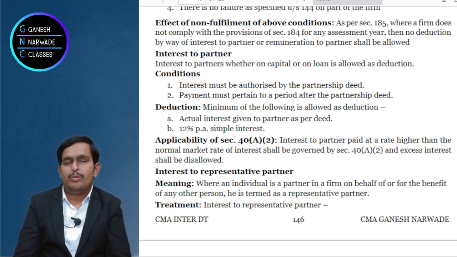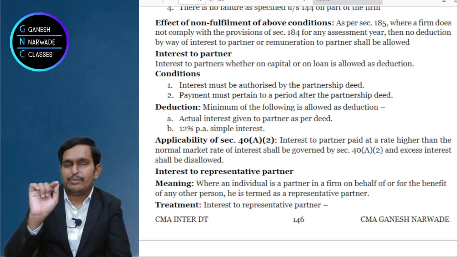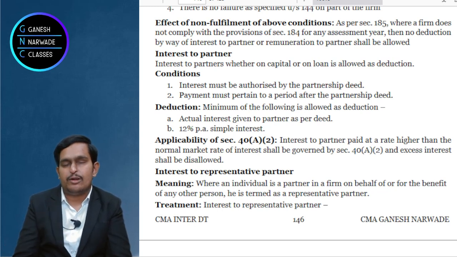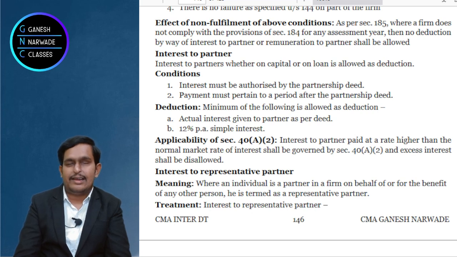Okay, how much deduction will you get? One, actual interest. First thing is what? Actual interest which you are paying as per the deed. Second one is 12%. So whichever is lower will be allowed as deduction. Actual interest as per deed or 12%, whichever is lower, will be allowed as deduction. Okay? Clear? Right.